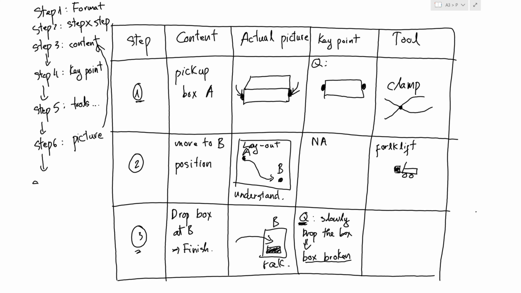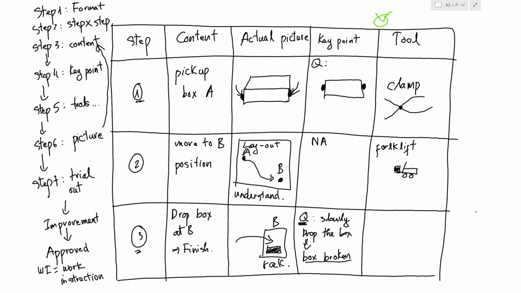Now we move to step 7. The content is we will conduct tryout. Why do we need tryout? Because we need to improve the WI, work instruction, or reduce waste. Finally, after finishing improvement, with no more improvements, you will approve the WI. For example, you will approve here. We clearly define job roles by who is the PIC, and only after all PICs approve, the work instruction standard will become official, and all members, all operators must follow this work instruction standard while they are working.